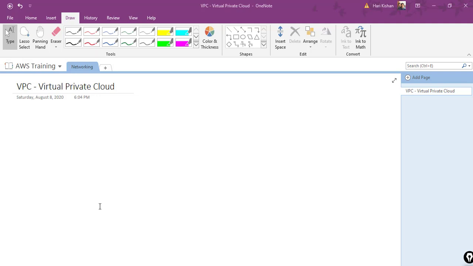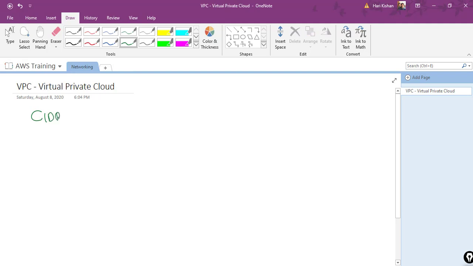So before learning about virtual private cloud, we need to know a few things about how network works. When I say VPC, it will have a CIDR range.